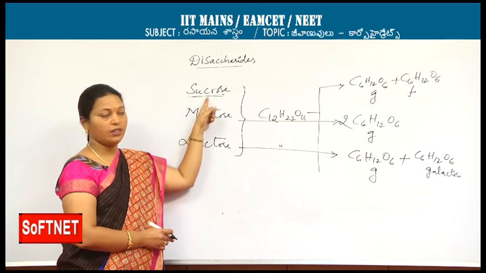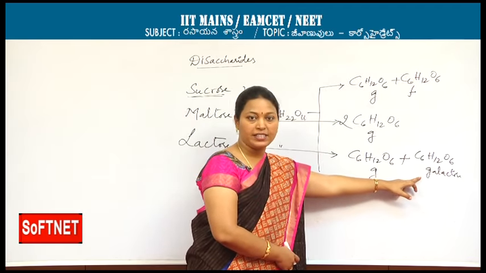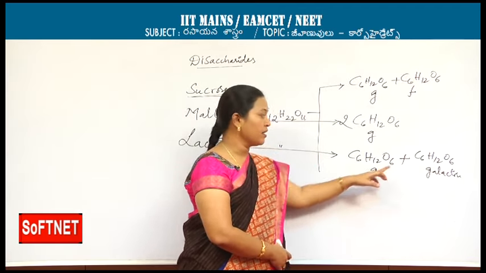If a disaccharide hydrolyzes to produce two epimers, I am repeating the word here, epimers, then we can consider it as glucose and galactose. How can we say those two are epimers? The configuration at the fourth carbon: here it is with right side OH, here in galactose C4 with OH at left side. Of course, the question may not go up to this level. If the question is twisted in this way, you can attempt it: a disaccharide hydrolyzes to produce two epimers, then the answer will be lactose, because glucose and galactose are epimers.